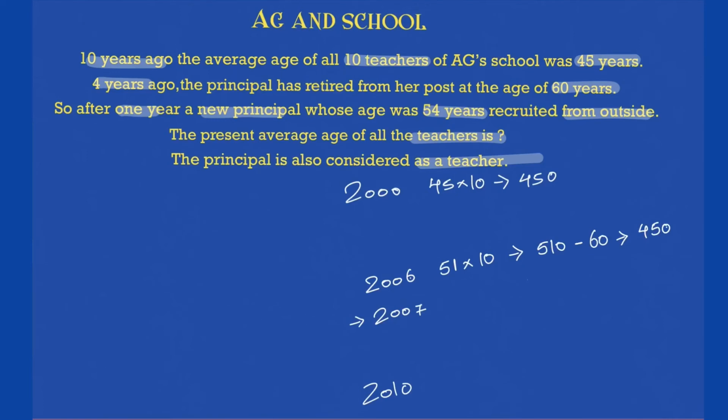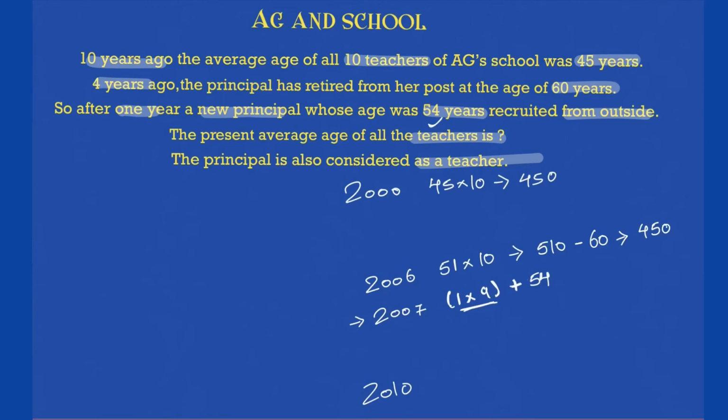Now what happened in the year 2007? That is what we'll have to think about. In 2007, first of all these teachers will each add 1 year, and so total how much will be added? 9 years, because there are 9 teachers remaining. So 9 is added in 2007. Plus, 54 is being added in the year 2007 because a new teacher with the age of 54 joined in.